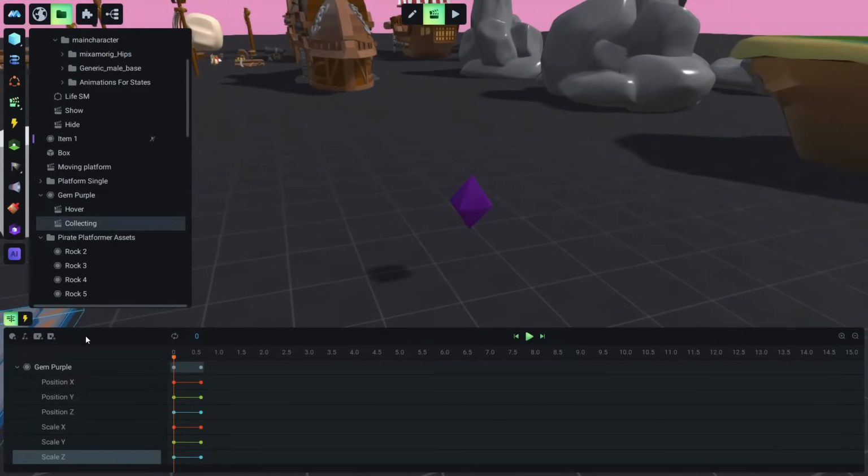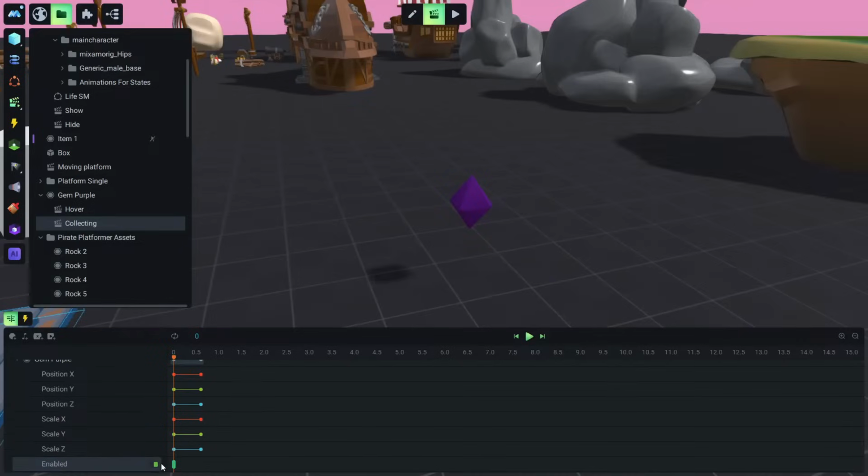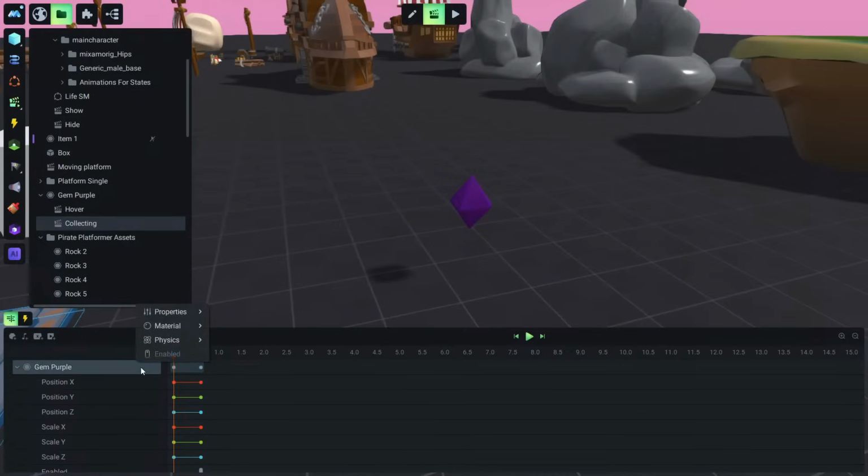So to make the crystal disappear, I believe that was part of your previous question, Nikki. So we can click on here and click enabled. What this does is make the mesh or this object disappear. So we click and we set it from on to off. So right now we have just made this crystal disappear, but we also need to disable the physics.